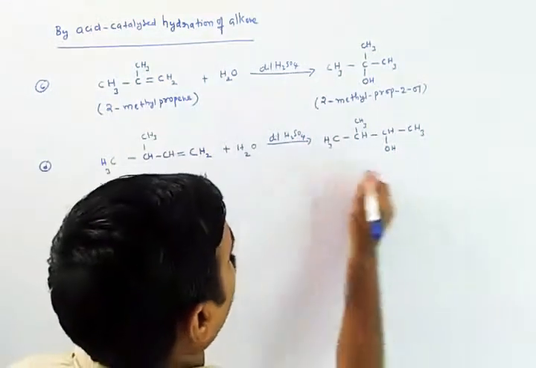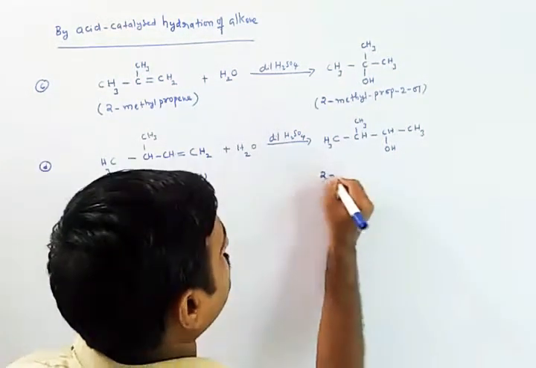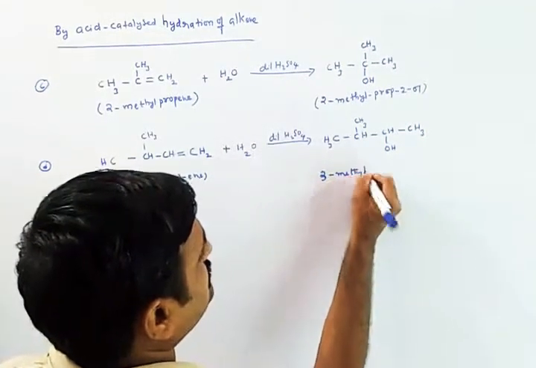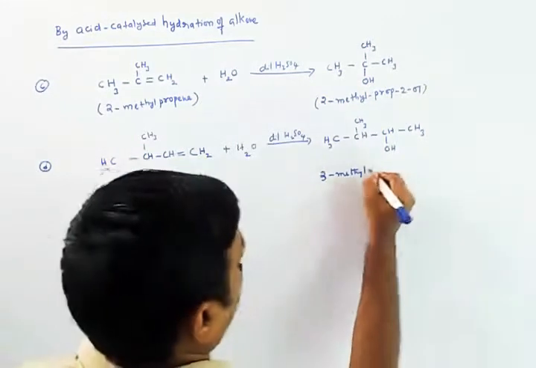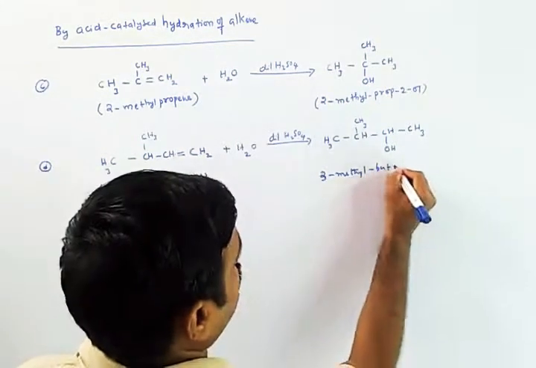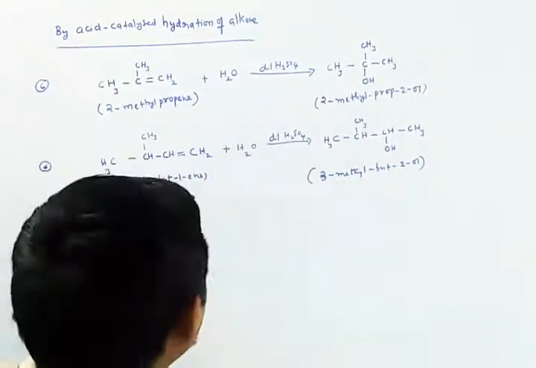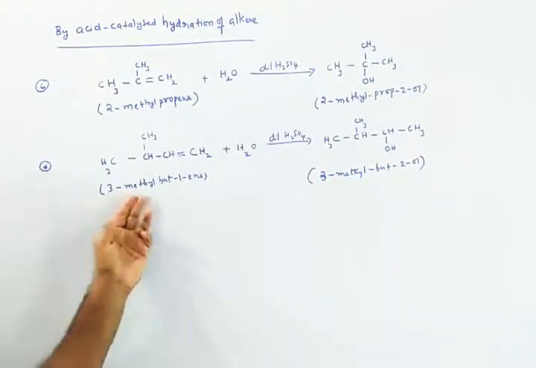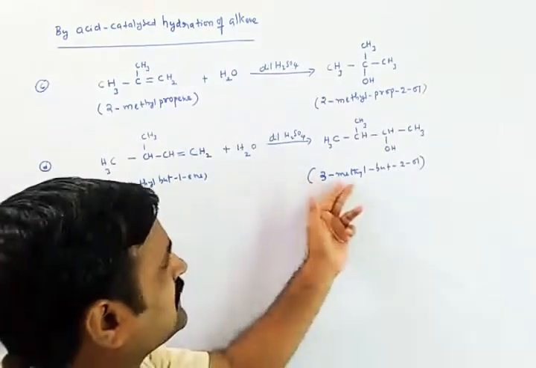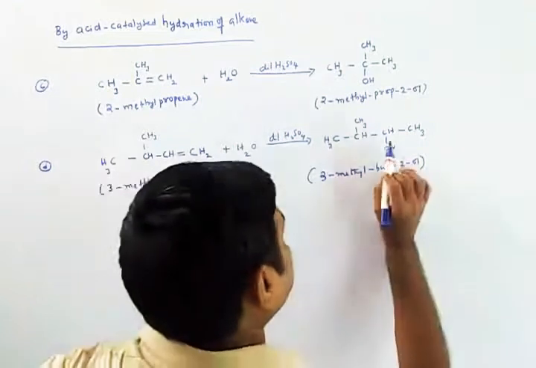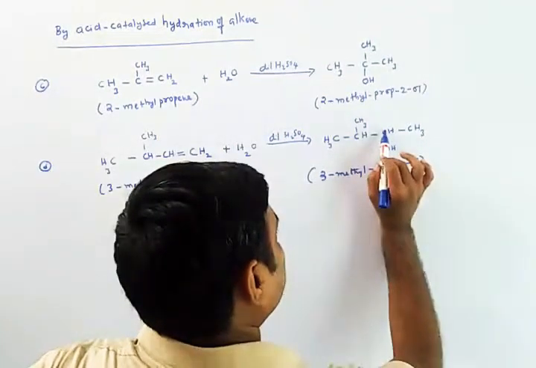What is the name of this compound? 3-methylbutan-2-ol. Here I have taken 3-methylbut-1-ene and I got 3-methylbutan-2-ol. How far is it stable? We'll check it out. See, this OH is attached to this carbon.